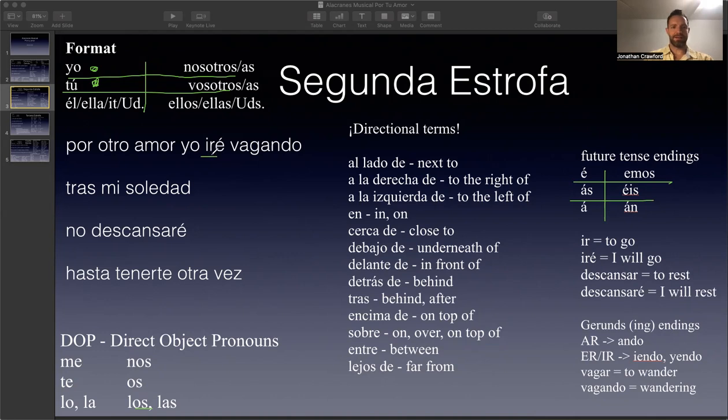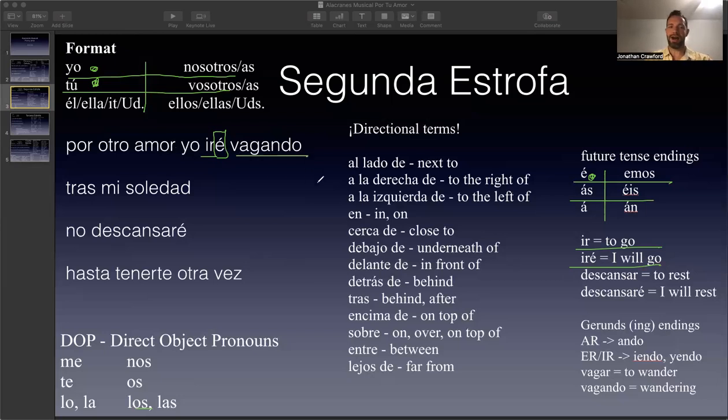So we can analyze this and see that it says iré. Iré has the E right here, and it has the entire infinitive form of the verb, which the verb ir is a very short verb, and that's why it's irregular in the present tense. But that E is right here. So it's the yo form. So ir means to go, as it says right here. Iré means I will go. And so that's what this says. Por otro amor, yo iré. For another love, I will go.